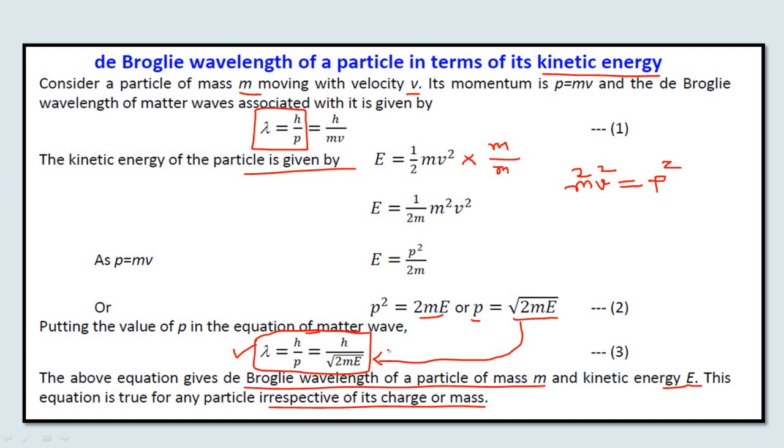Is it clear? Yes, sir. So this formula is important. You have to remember this formula. So this is the de Broglie wavelength of a particle, which we can write in terms of kinetic energy of the particle.